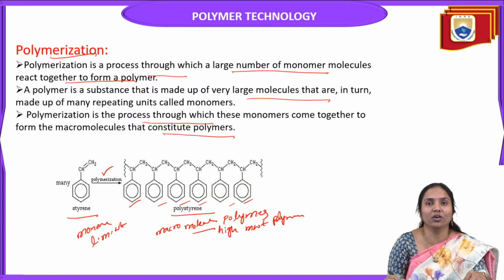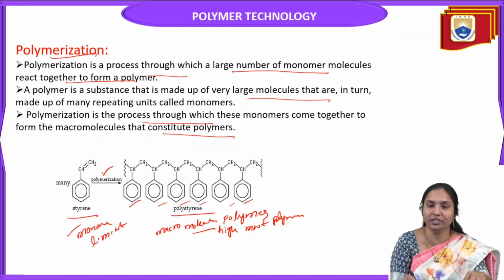So this process is called polymerization. A low molecular weight compound converted into a high molecular weight compound, or a monomer converted into a polymer, this process is called polymerization.